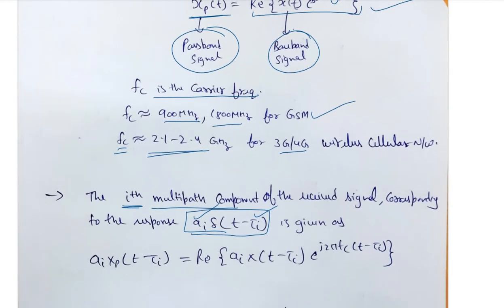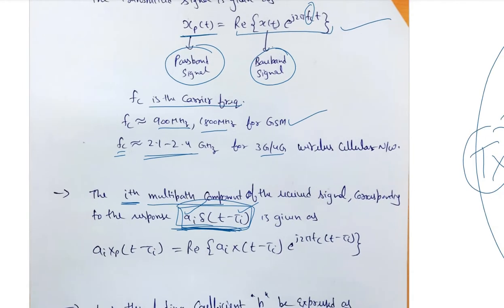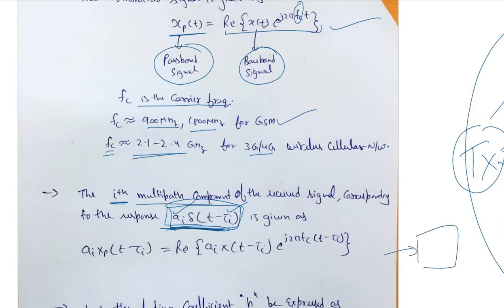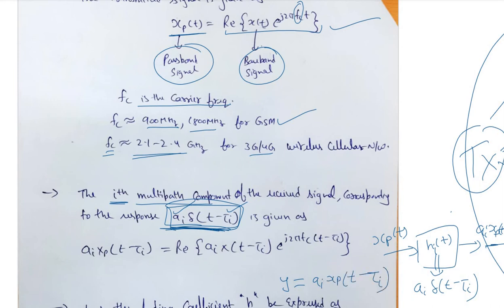So the signal, while propagating through this channel, that is, if the passband signal is x_p passing through this ith channel h_i(t), whose response is nothing but a_i delta(t minus tau_i), the resultant output will be a_i times x_p(t minus tau_i), right?